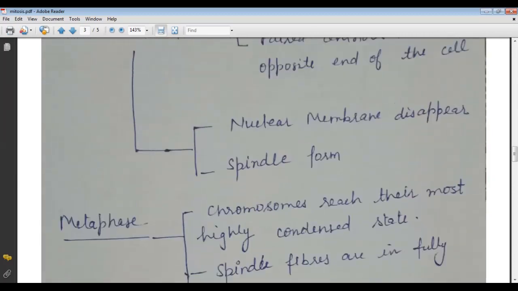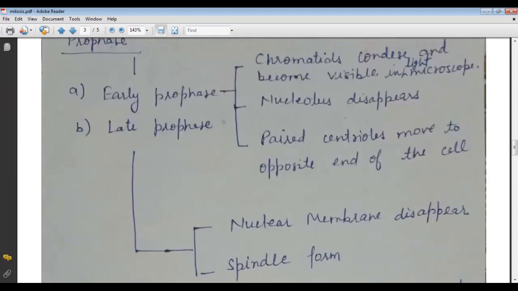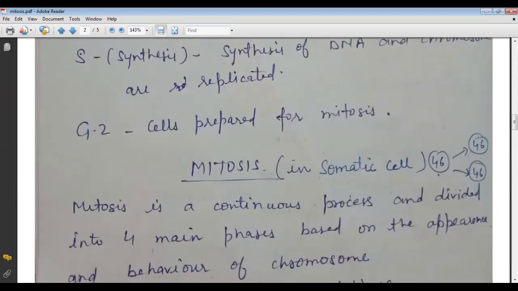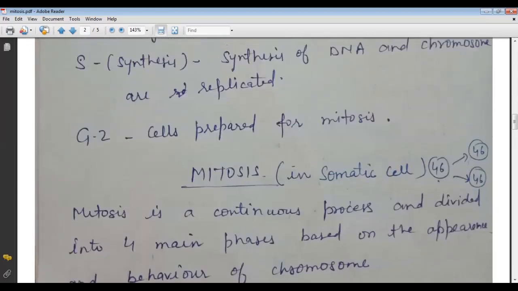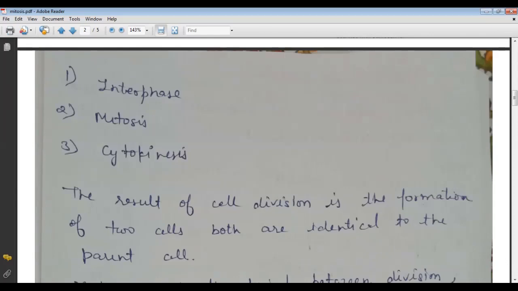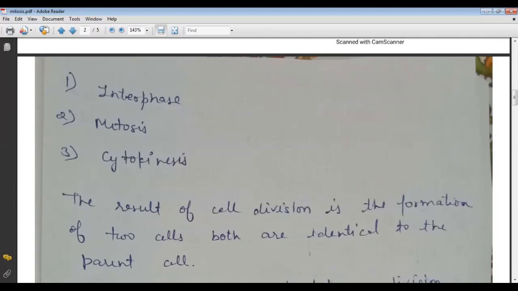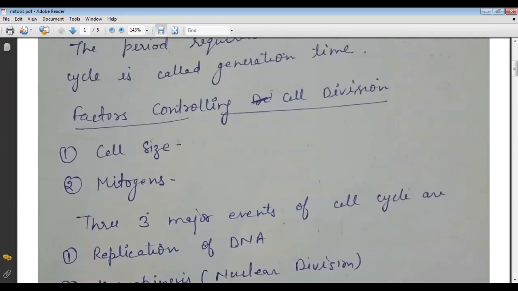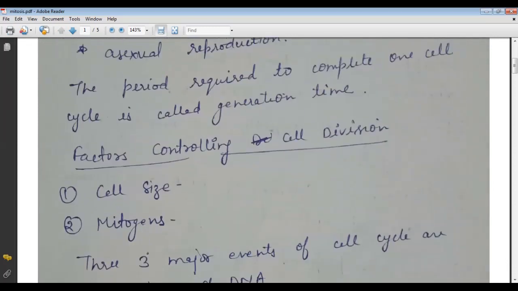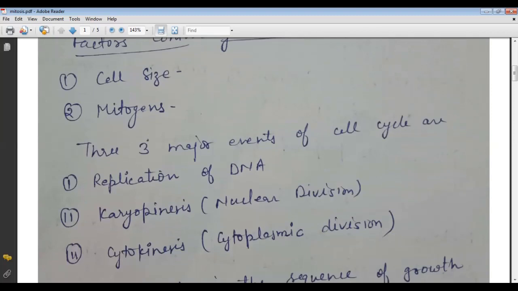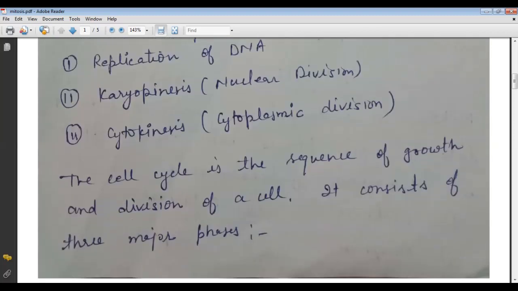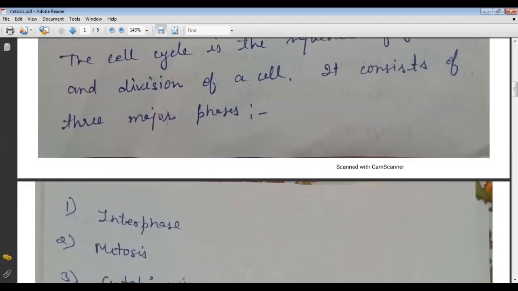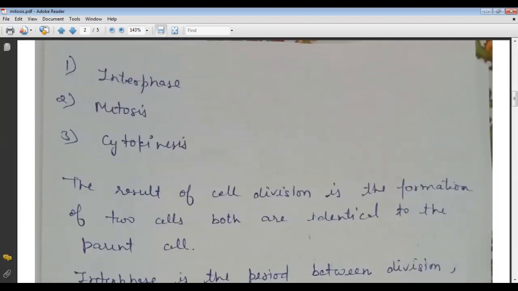Today in this lecture, we have discussed cell division. First of all, we should know why cell division is required. It is required for growth and for reproduction. These are the requirements of cell growth, and the types of cell division may be mitosis or meiosis.